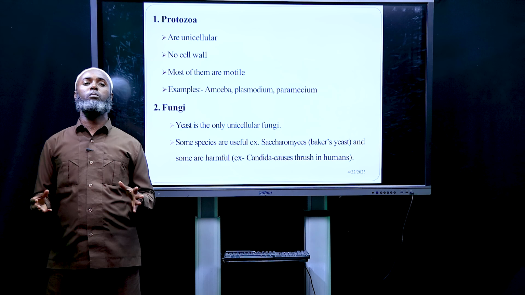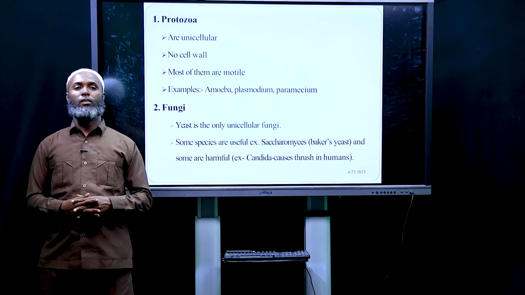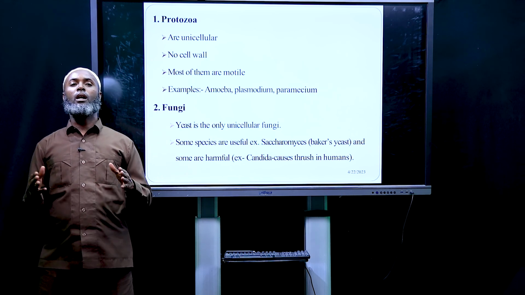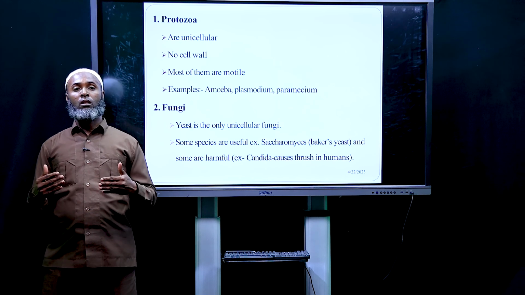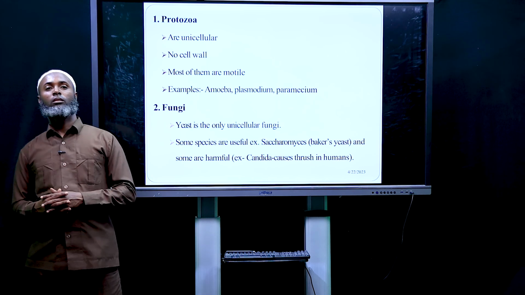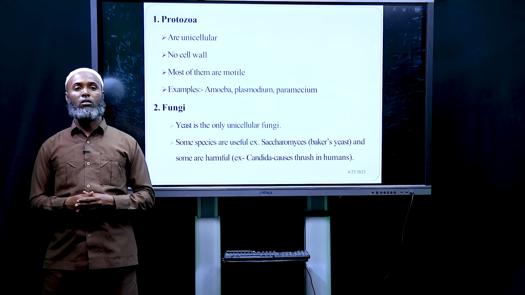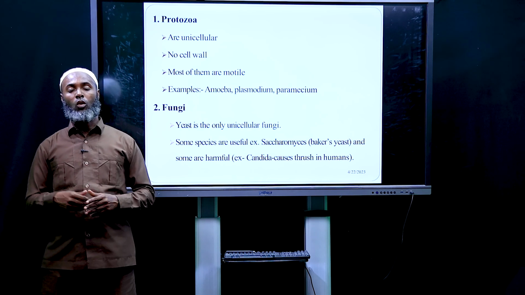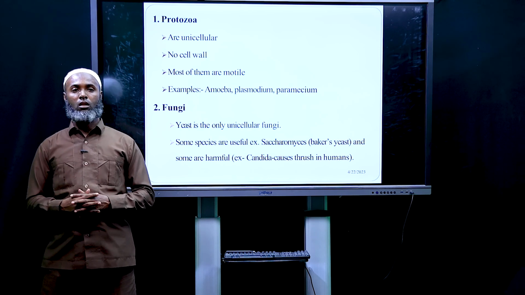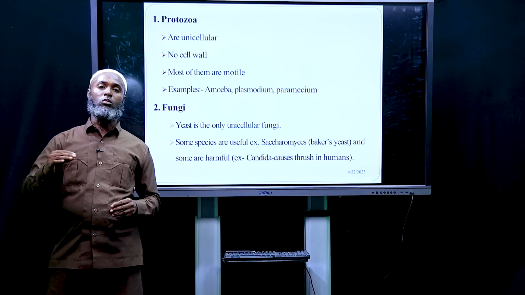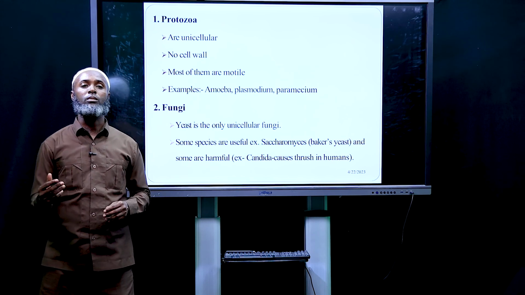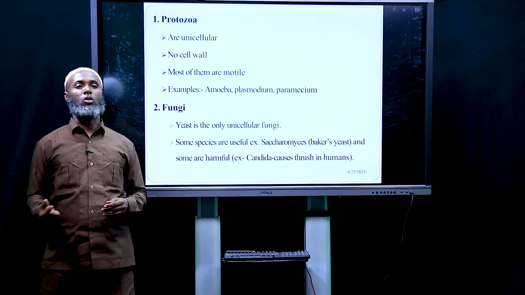The second group are fungi. One of the most common examples of fungi is yeast, which is unicellular. All the others are multicellular. That's why we say most microorganisms are unicellular.